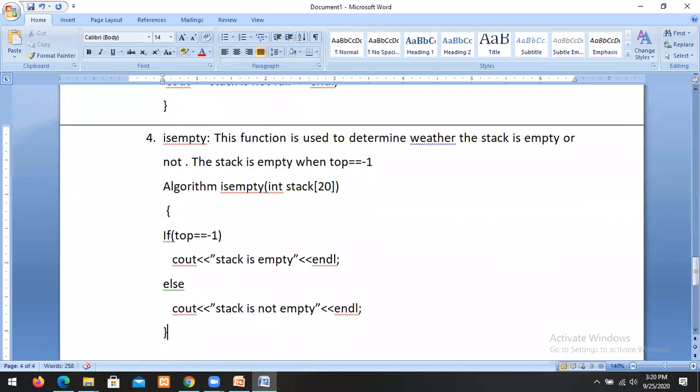So stack is empty when top equal to -1. Otherwise, the stack is not empty.